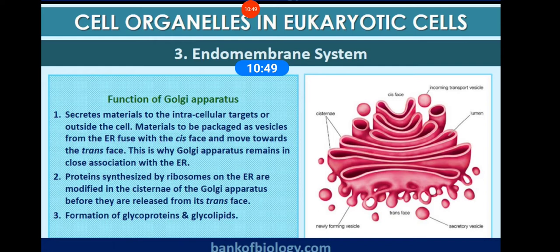Because the materials to be packed as vesicles from the endoplasmic reticulum are transferred to the cis, and from the cis to the trans. Proteins synthesized by ribosomes on the ER are modified in the cisternae of the Golgi apparatus before they are released from the trans. Okay, everything is taken up by the cis phase and released by the trans phase.